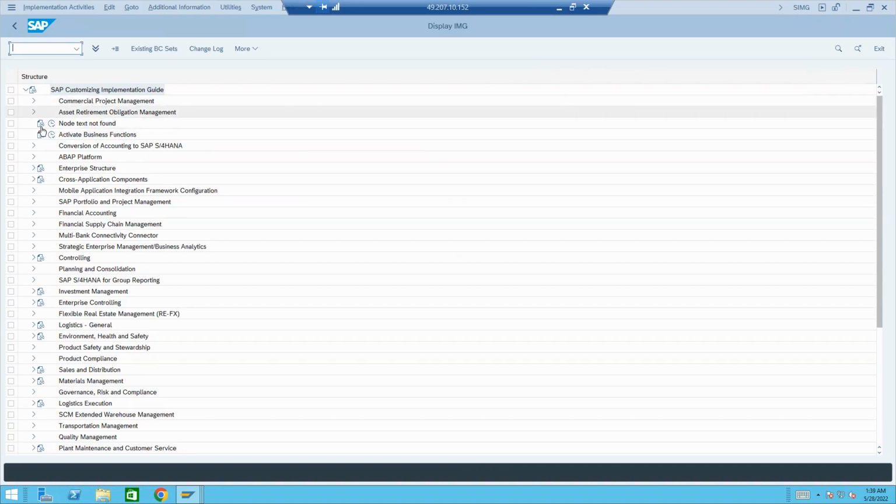So that configuration you will be seeing under, where is NetWeaver?